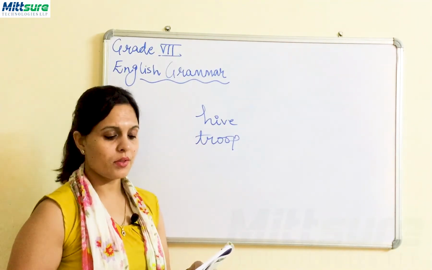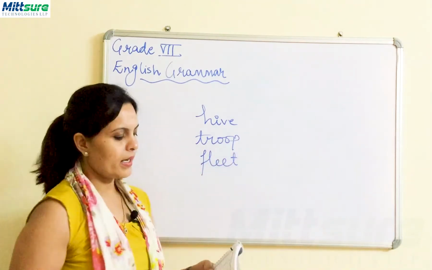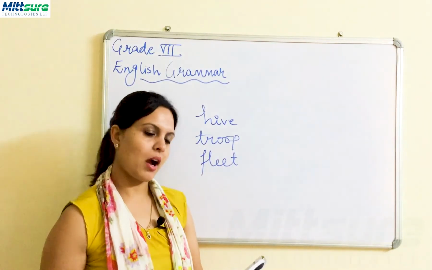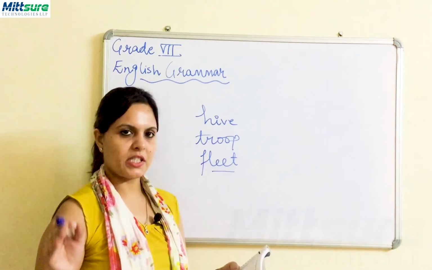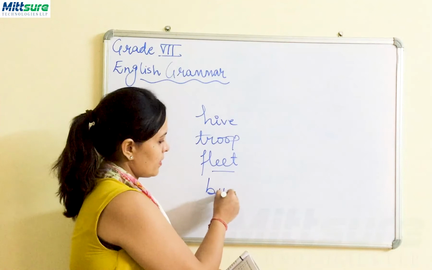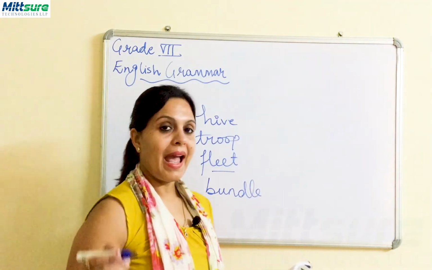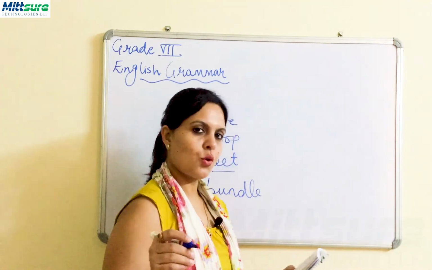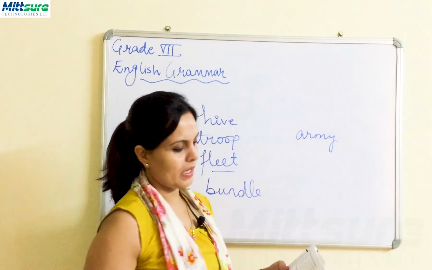A dash of ships, fleet of ships, right? For cars also we use the fleet only, right? A dash of sticks, so a bundle of sticks. And dash of soldiers, so it will be army of soldiers, right?